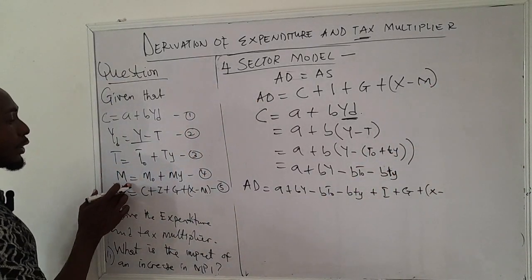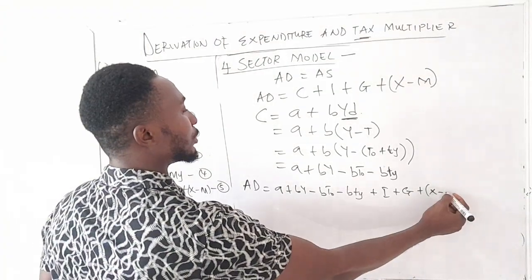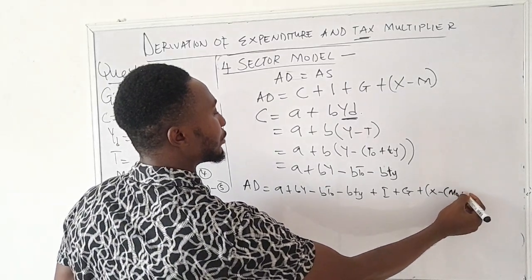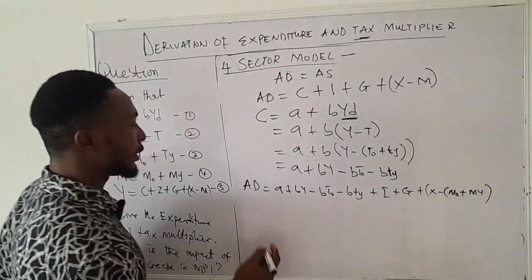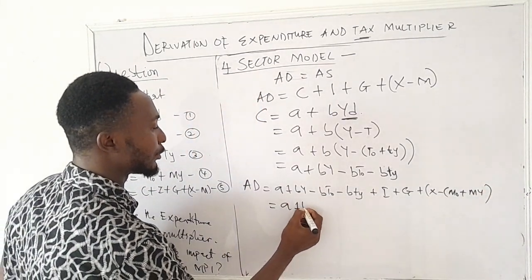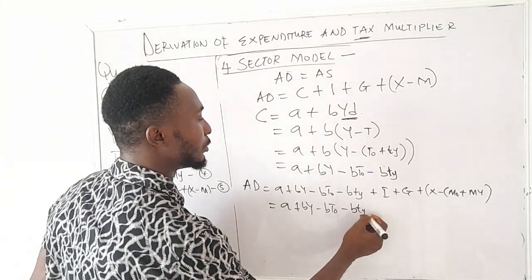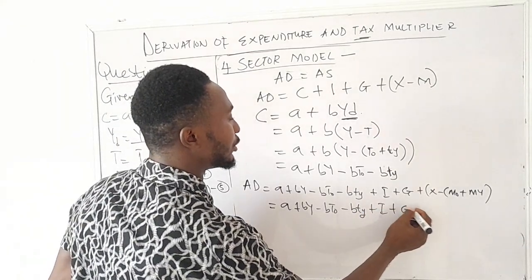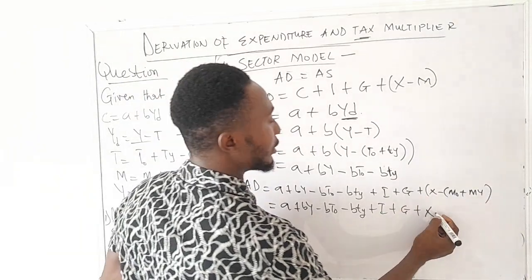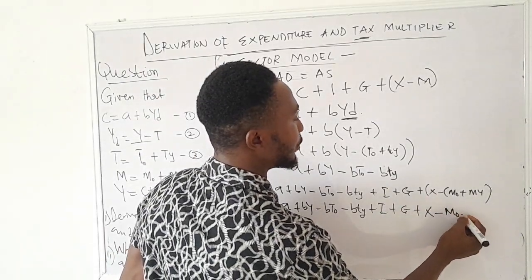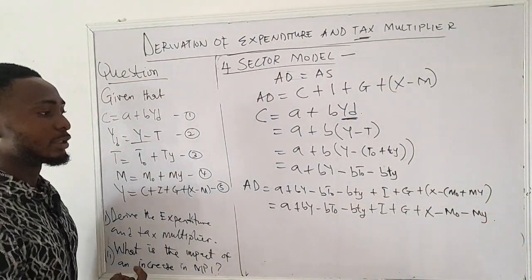We were given also an import function, so with the import function, M is M0 plus my. If we expand this further, it gives us a plus by minus bt0 minus bty plus I plus G plus X, and then minus M0 and minus my. So this is now our aggregate demand.